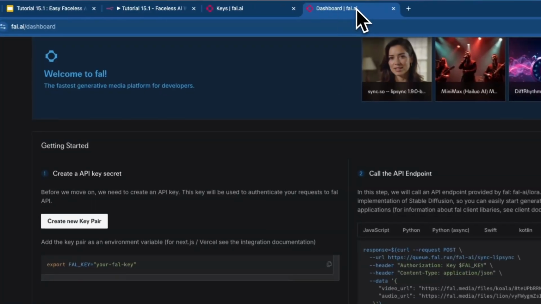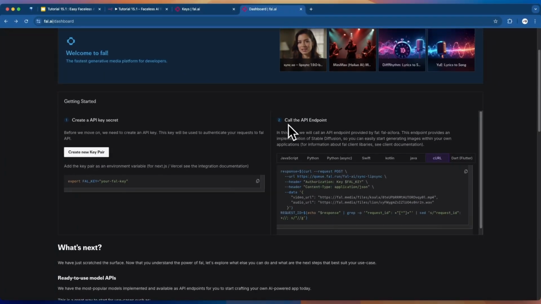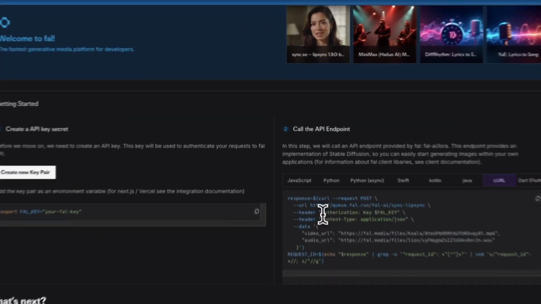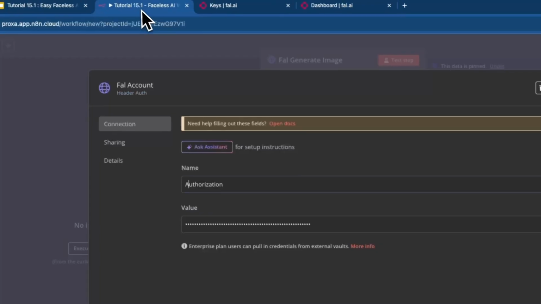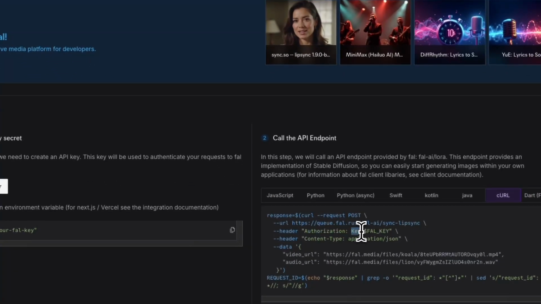So we go to the Fal AI dashboard, and then we scroll down, and we'll see call the API endpoint. And then we click curl here. For the name, we have already inputted Authorization here. So for the value, it's on the right-hand side. We need to input Key, space.